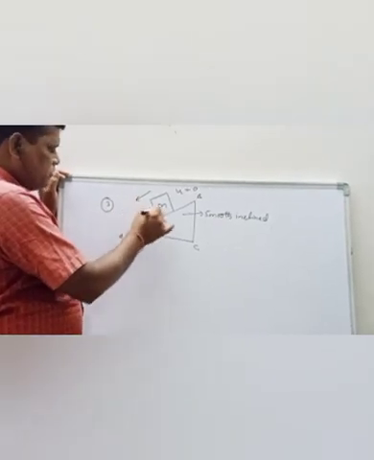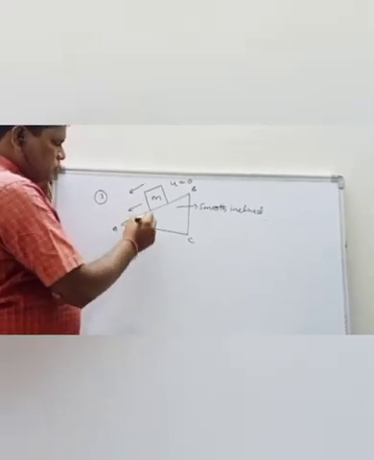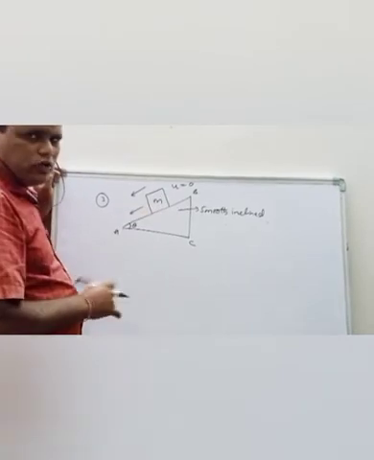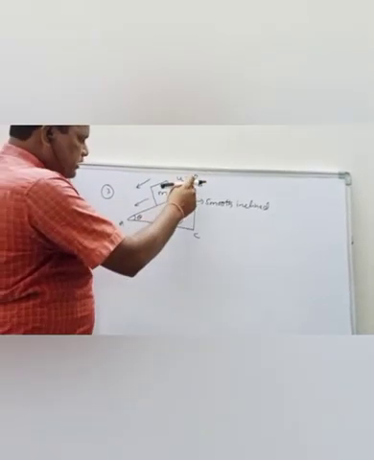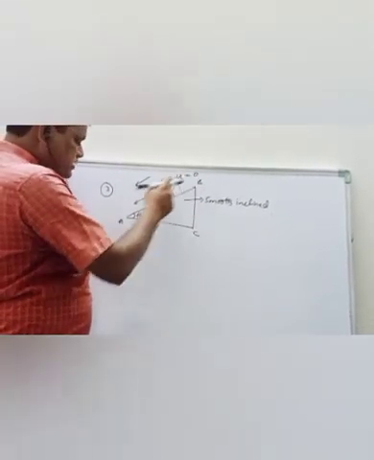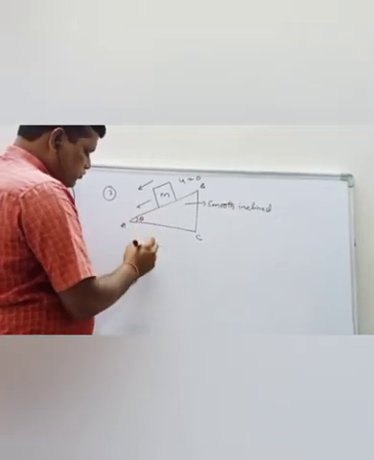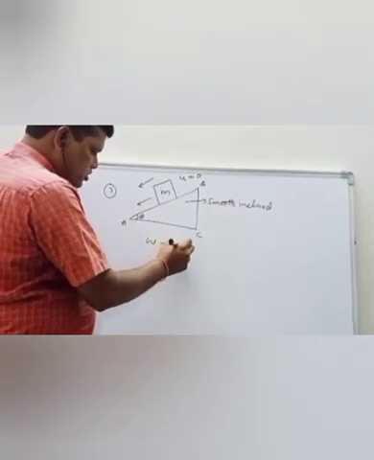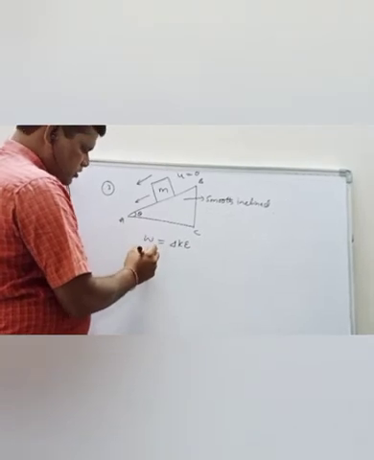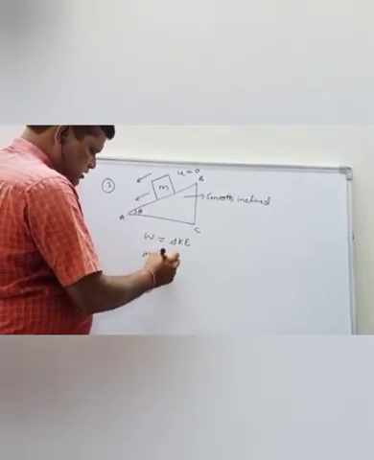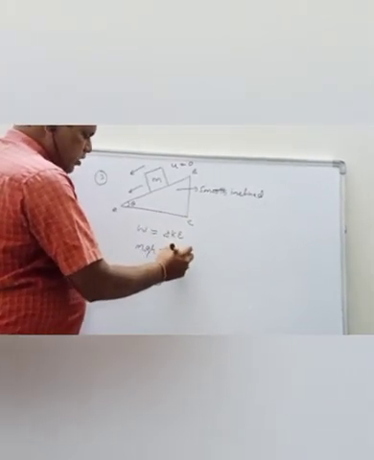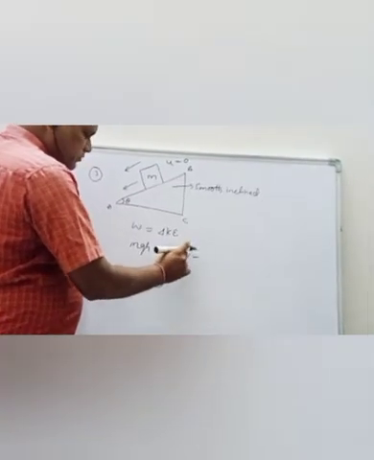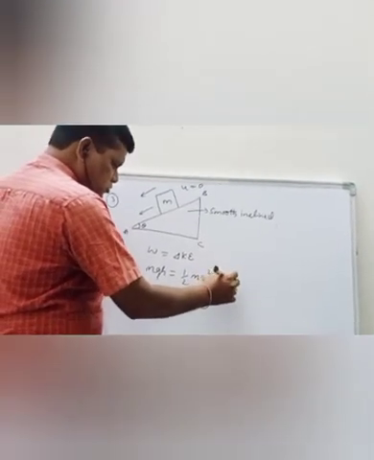Now it is falling, and the frictional force is 0. So the potential energy is equal to the kinetic energy. Work done by the body is equal to the change in kinetic energy. So W is equal to mgh, and the kinetic energy is half m v square minus half m u square.